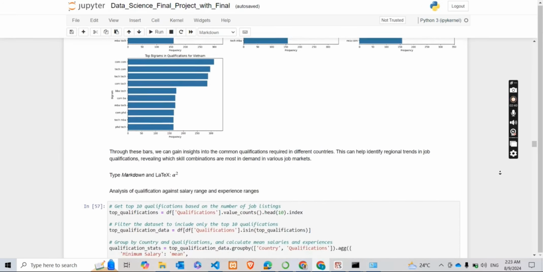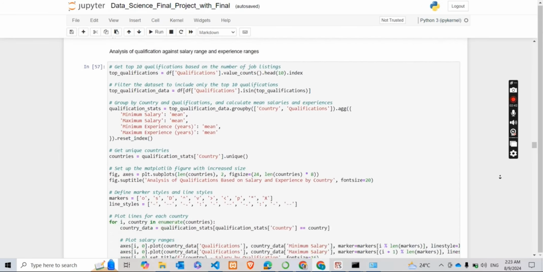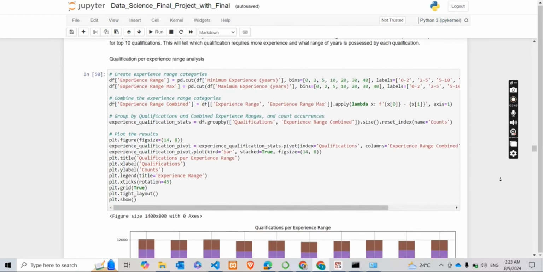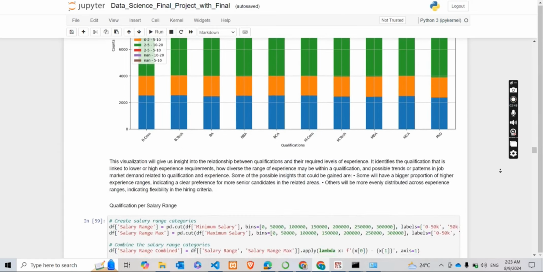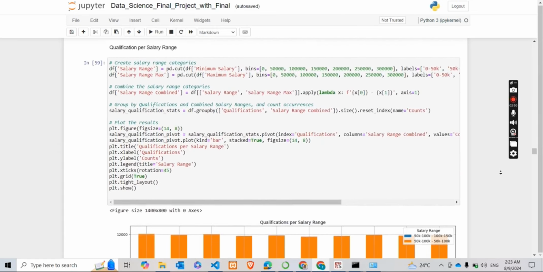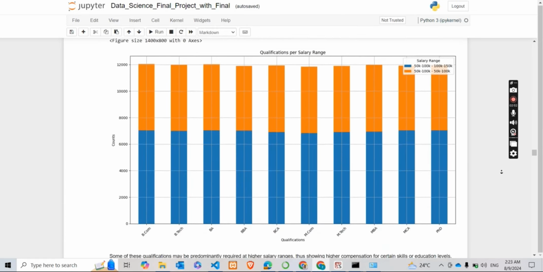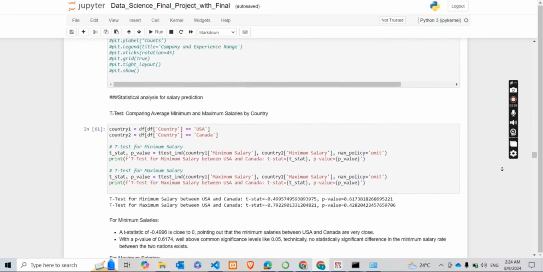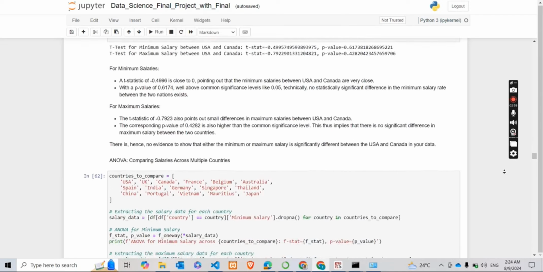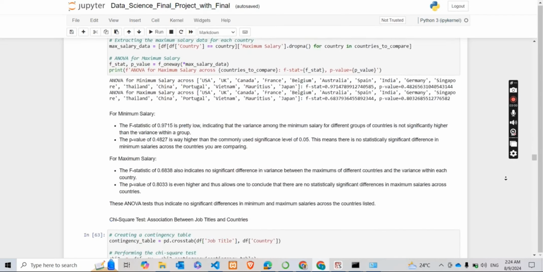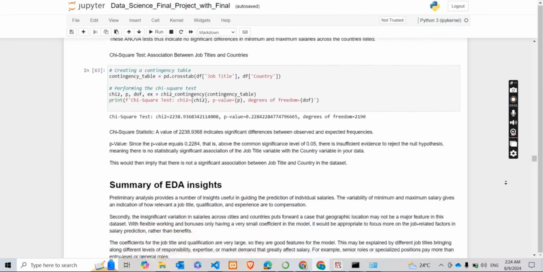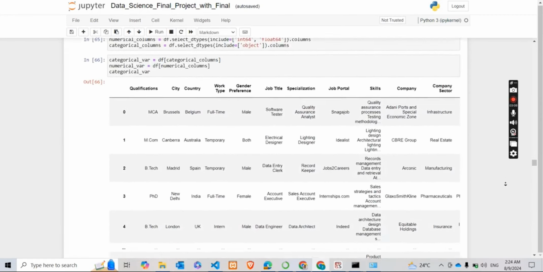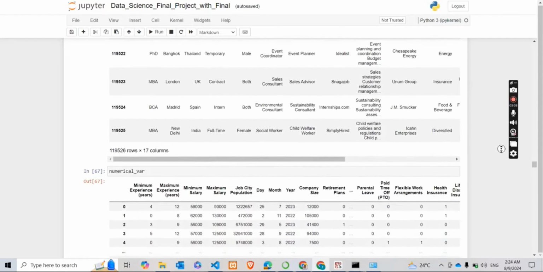With flexible working and bonuses only having a very small coefficient in the model, it will be appropriate for us to focus on job-related factors in salary predictions rather than the benefits when we start building our predictive models. So this is it for our EDA analysis, and you'll find an extensive data summary in the notebook.